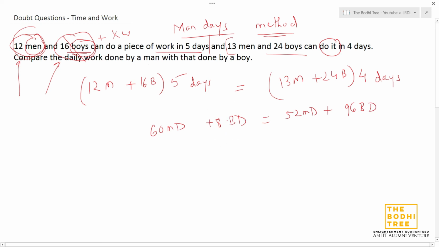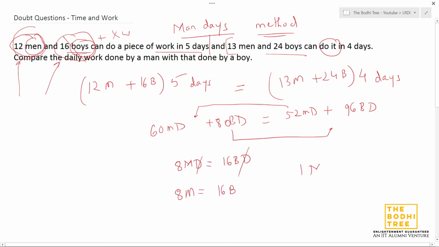So this 80 will go here, this will come here. So we'll have 8 man days equal to 16 boy days. We can cancel out days. So the efficiency of 8 men is equal to the efficiency of 16 boys. That means 1 man can do per day the same amount of work that 2 boys can do.